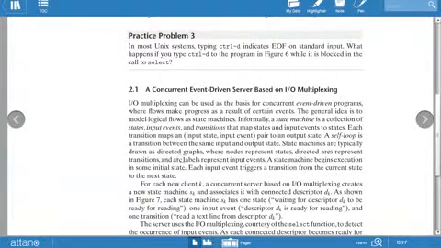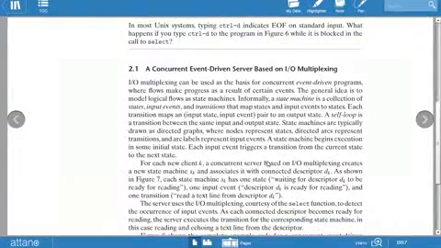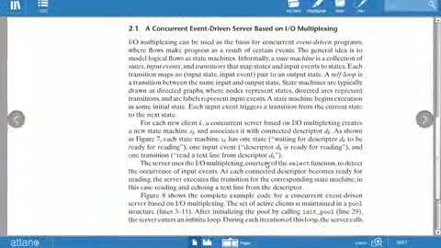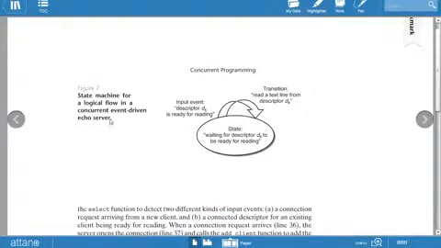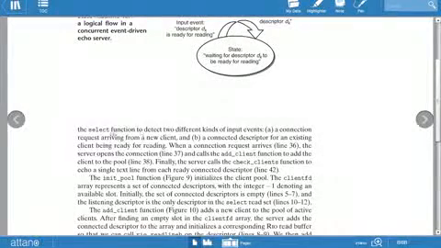State machines are typically drawn as a directed graph, where nodes represent the states, directed arcs represent the transitions, and the arc label represents the events. This is the state machine for a logical flow in a concurrent event-driven echo server. There is a state that is waiting for a descriptor, that is dk, to be ready for reading. There is a transition, one is the input event, that is ready for writing. When it transitions, it reads a text line from a descriptor, that is dk.